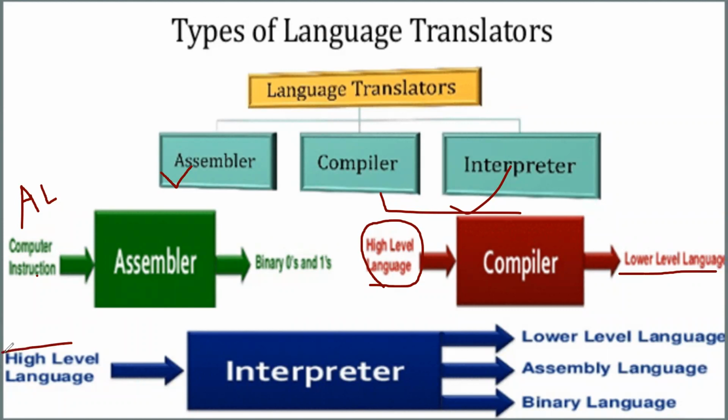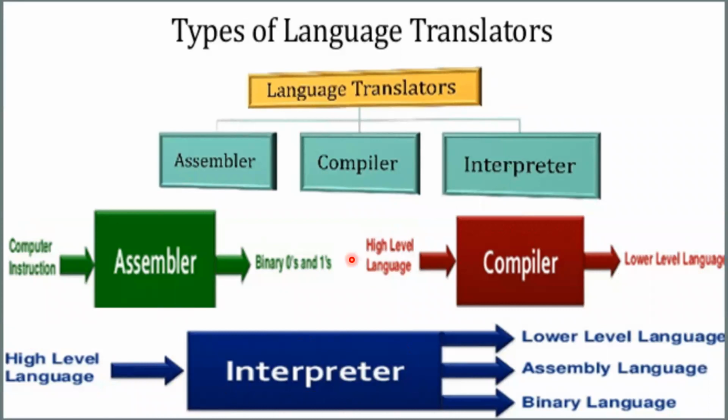The job of interpreter and compiler is almost the same. Both translators convert high level languages into machine languages. But the assembler converts assembly language into machine language, which is known as binary language.